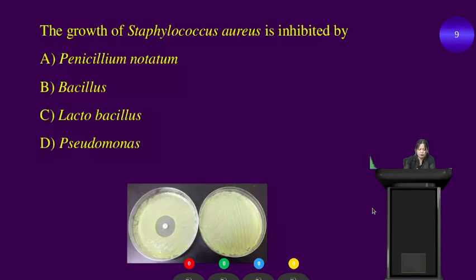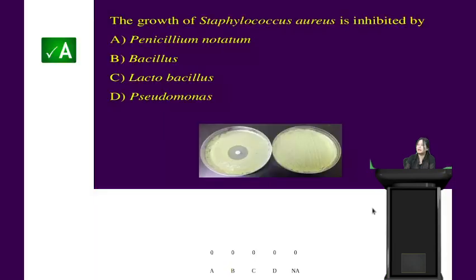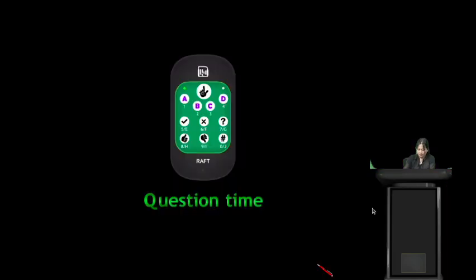Which of the following inhibits the growth of Staphylococcus aureus? Alright, students, your time is up, and yes, very good. The correct answer is option A, that is Penicillium notatum. It inhibits the growth of Staphylococcus aureus.